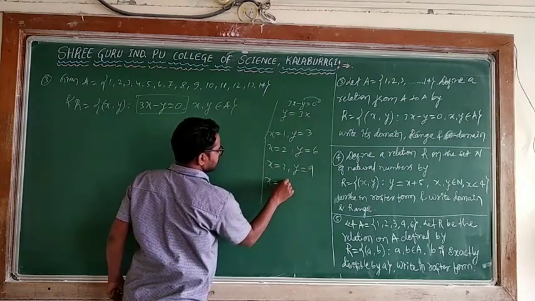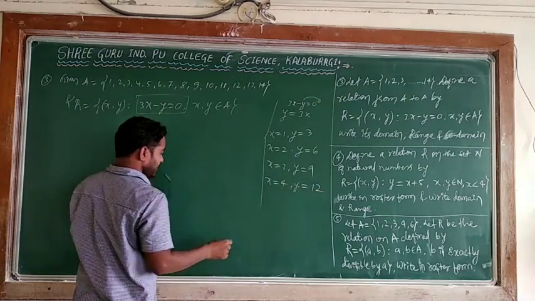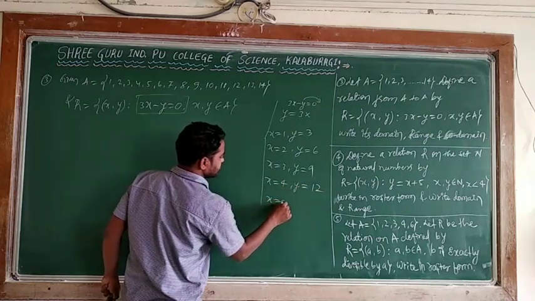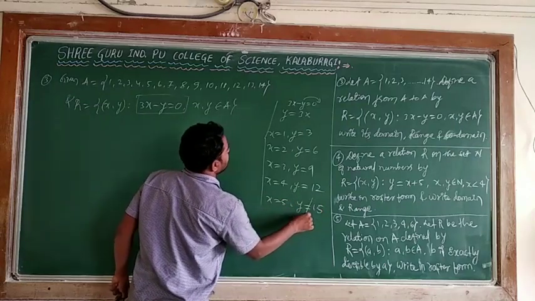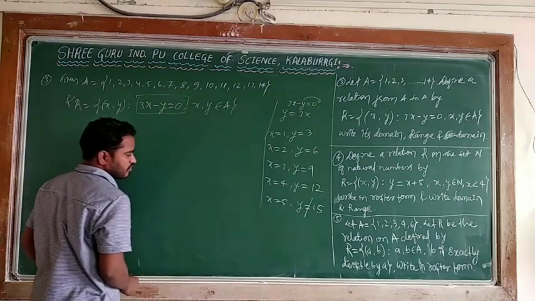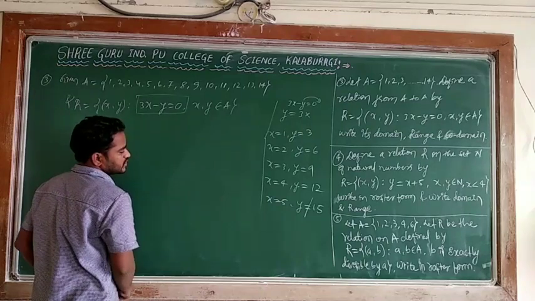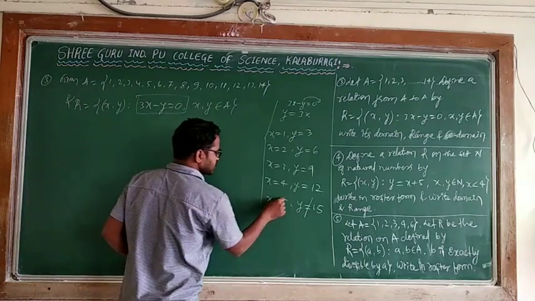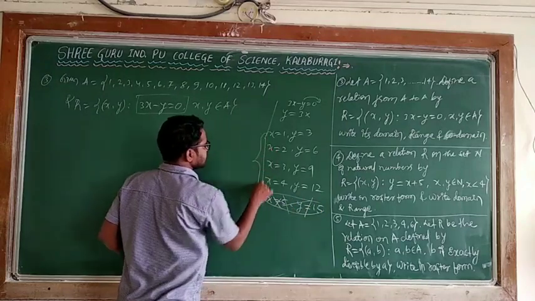X is equal to 4, y is equal to 12. When x is equal to 5, the problem is y is equal to 15, but 15 does not belong to this set A. So you consider only up to x is equal to 4. You don't take these values; you can take only these values.